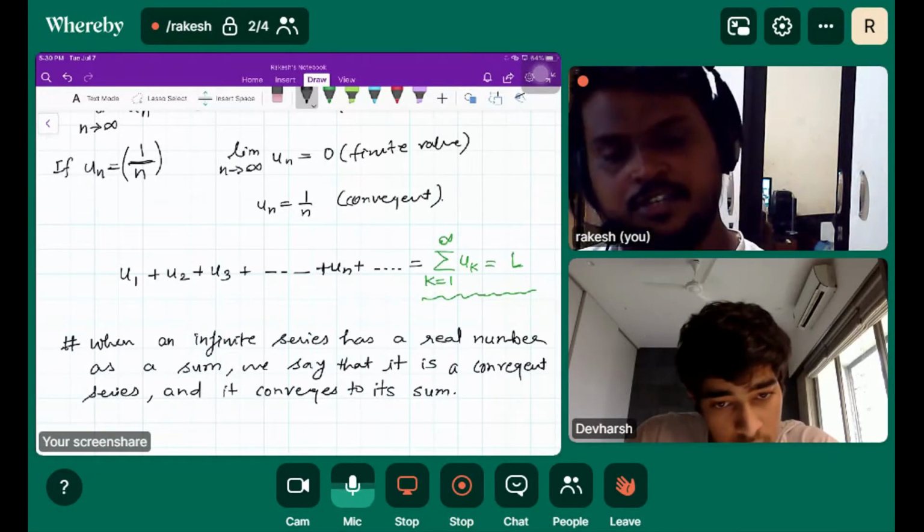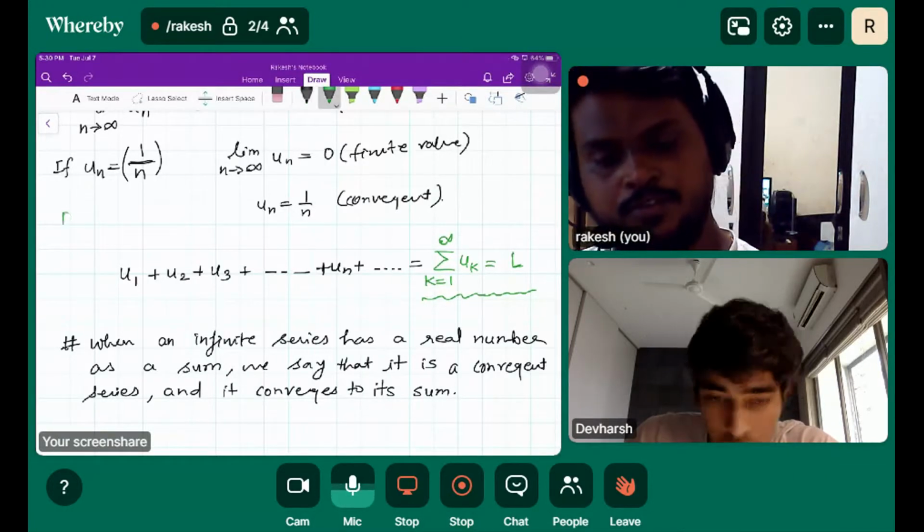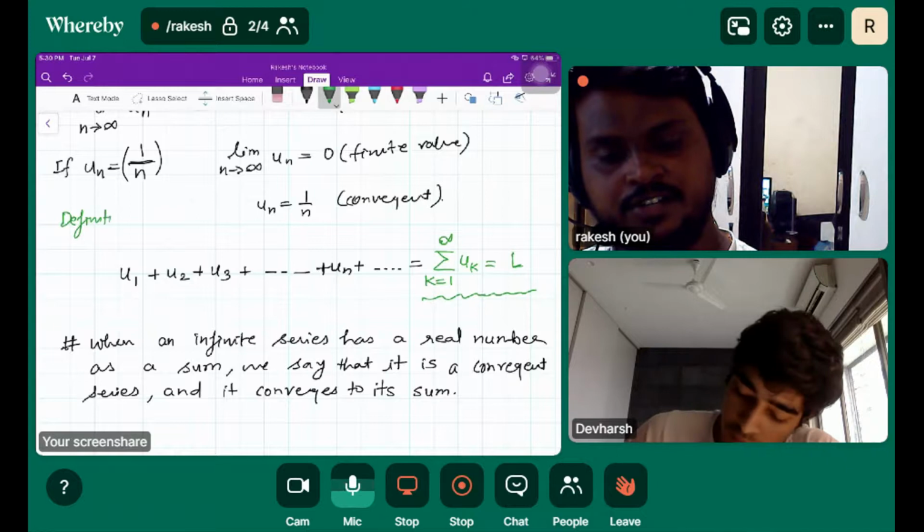and the definition is already mentioned above, so you can mark that as definition.